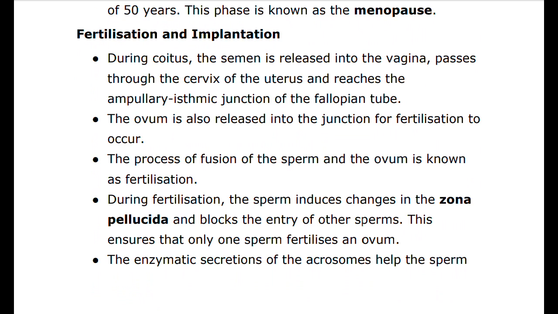During fertilization, sperm comes in contact with zona pellucida layer of the ovum and induces changes in the membrane that blocks the entry of additional sperms. Thus, it ensures that only one sperm can fertilize an ovum. The secretion of the acrosome help the sperm enter into the cytoplasm of the ovum through the zona pellucida and the plasma membrane.